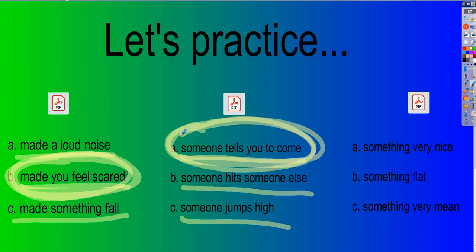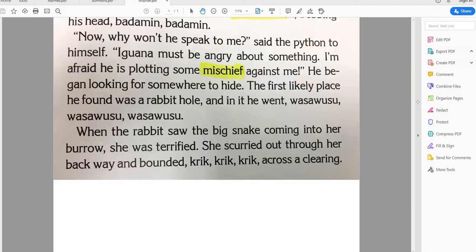I bet the lion went all through the jungle, yelling, meeting, we're going to have a meeting, it's time for a meeting. But the iguana didn't hear it. He didn't hear the summons because he had those sticks in his ears. So yeah, summons is when someone tells you to come. Your mom might yell for you from the living room, hey, get out here. That's a summons. They're telling you to come. Good. All right, we have one more we're going to practice with before you try some on your own.